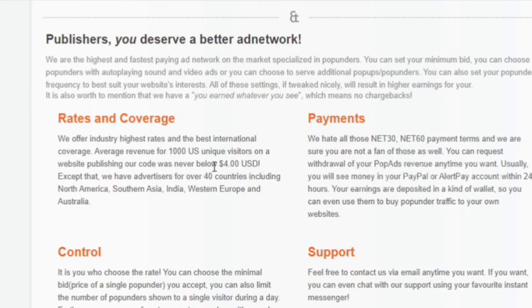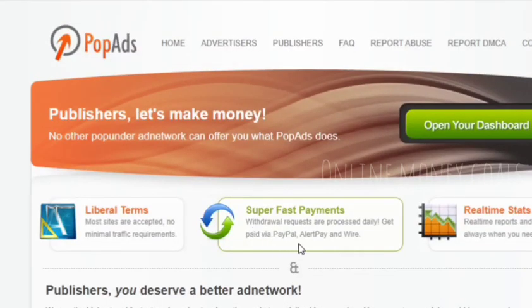So this will be a better option, and the bidding system is also good, and I guess they also have a referral program. Now, talking about the disadvantages, the main drawback of PopAds is that they are not serving all geographical locations. They are specific, so most of the ads won't be available for many countries now. But they might improve in future as well.